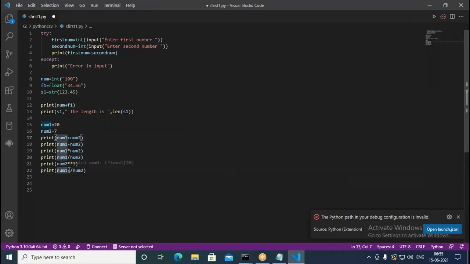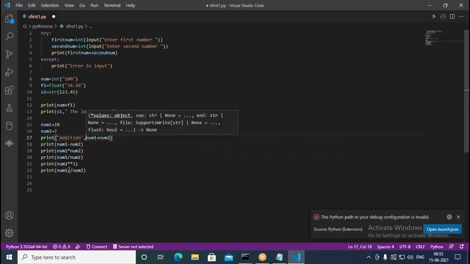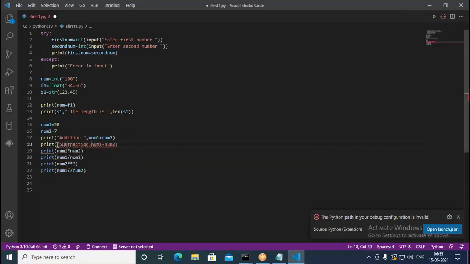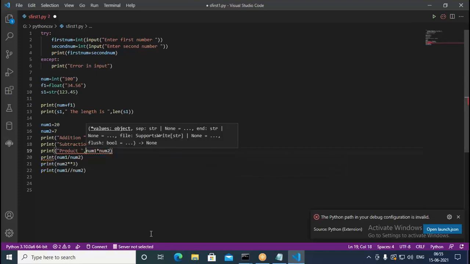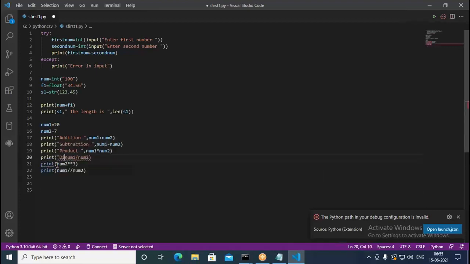I can put labels here, like addition, giving a little space. Then subtraction, then product, then division.